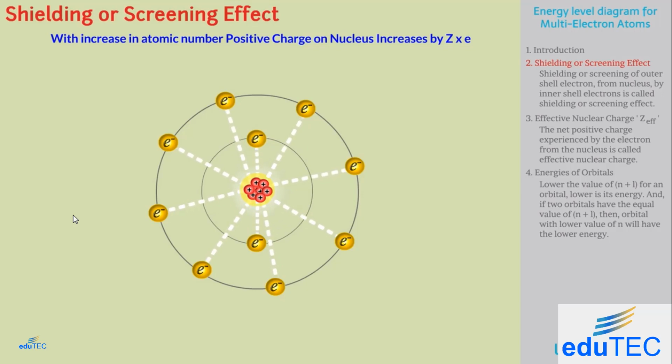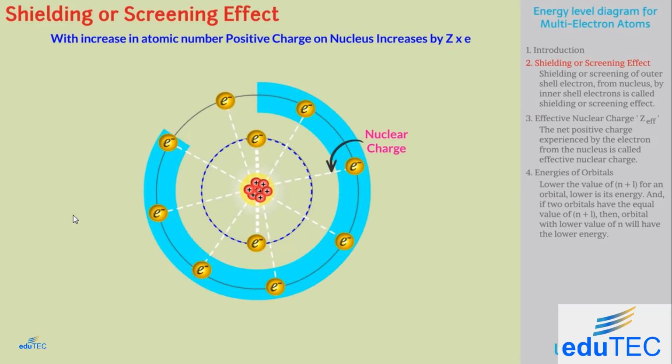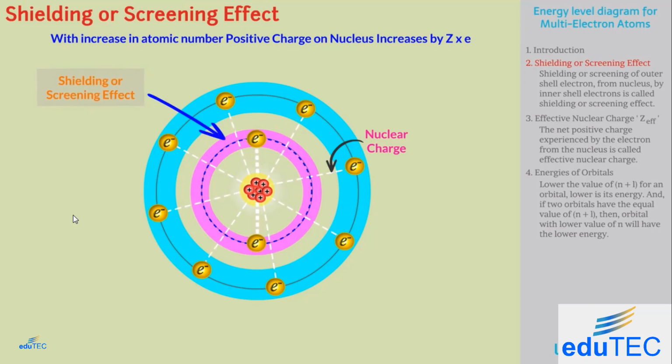However, due to the presence of electrons in inner shells, the outer shell electrons can't experience the full nuclear charge. This is called shielding or screening of outer shell electrons from the nucleus by inner shell electrons. This effect is called the shielding or screening effect.